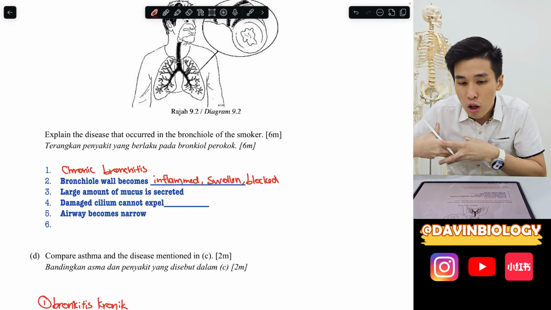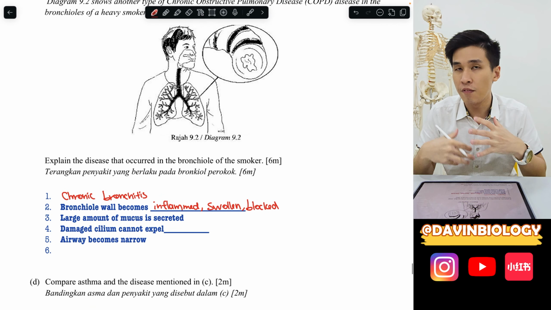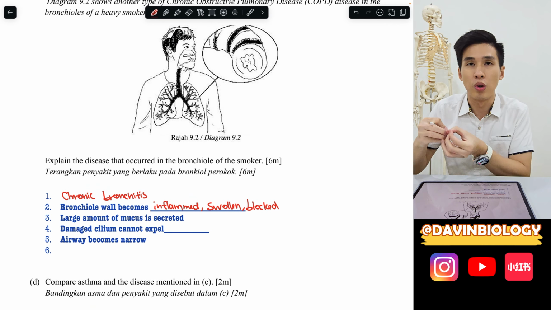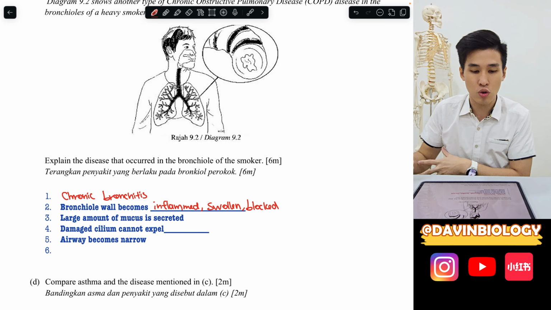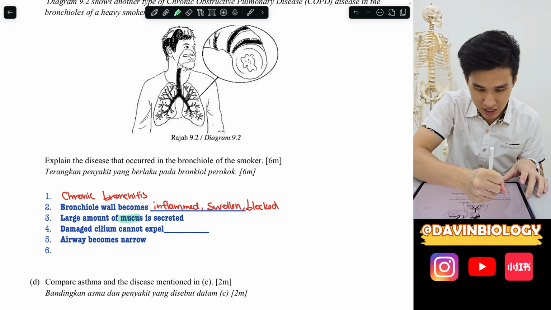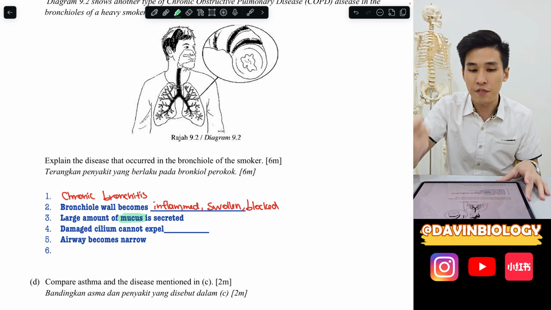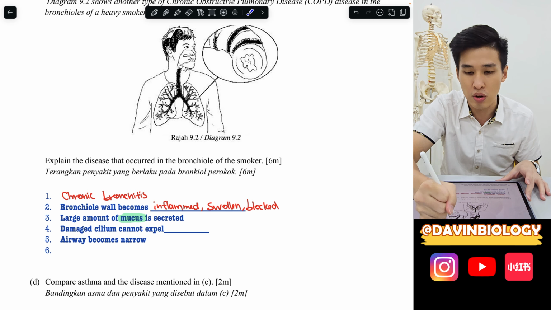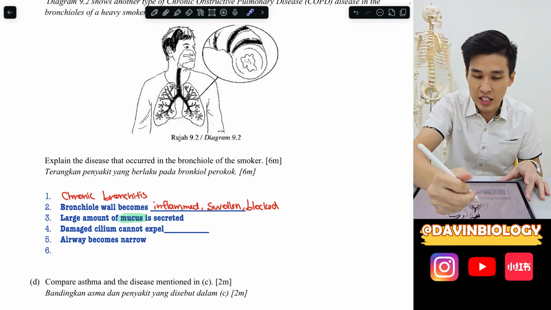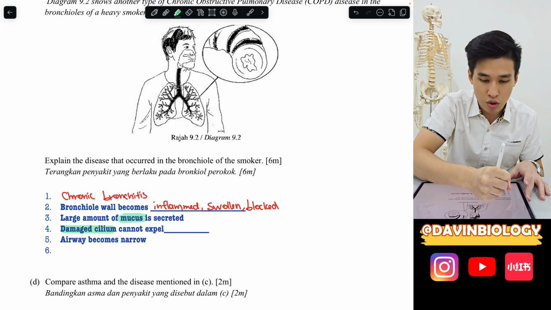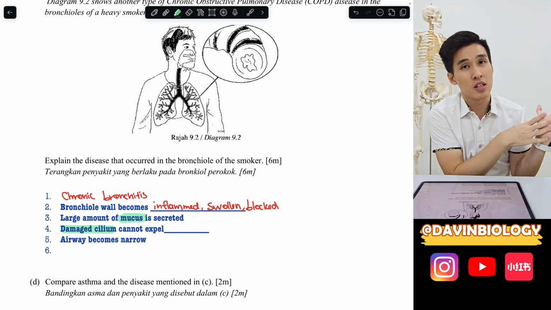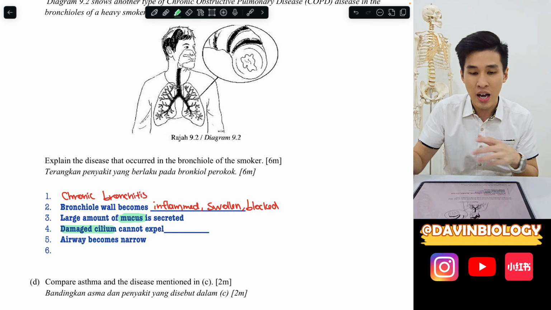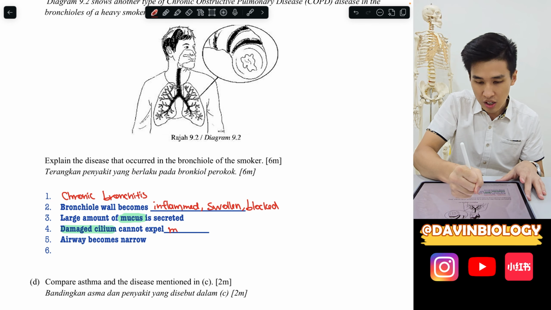And then also, right, there'll be a lot of mucus being secreted, because when there's inflammation, mucus is used to help kill the bacteria, kill the germs over there. So yeah, there'll be a large amount of mucus. Mucus, very important. And because the cigarette smoke's contents damage the wall, the cilia also are damaged already. So no cilia, they cannot sweep out the mucus. So damaged cilia cannot expel mucus.